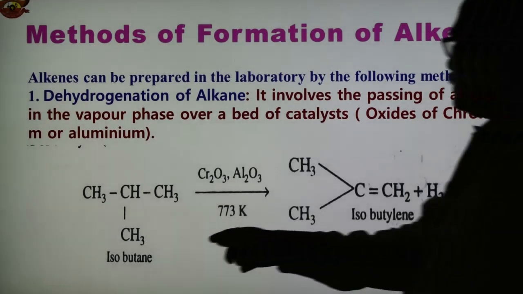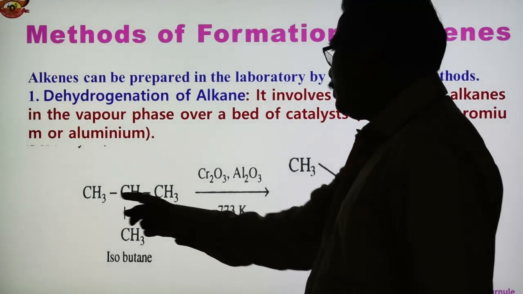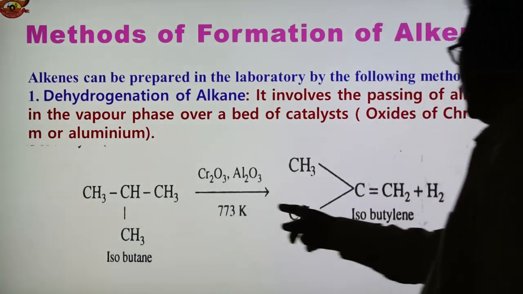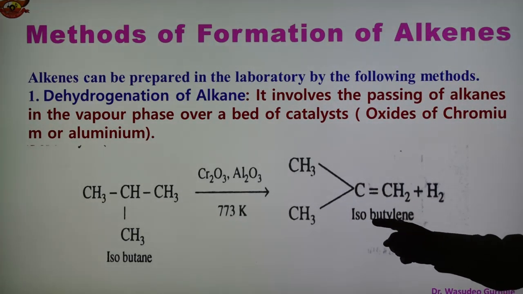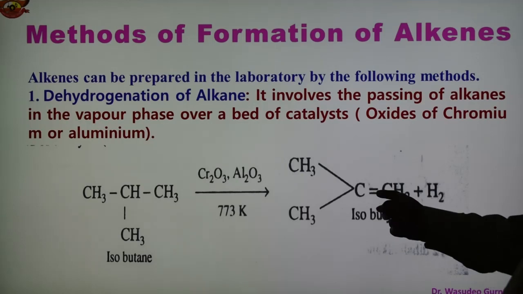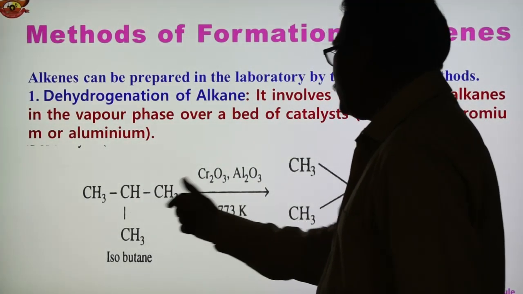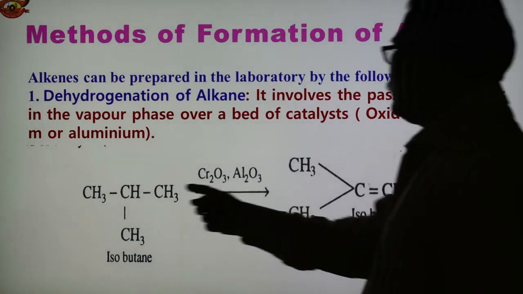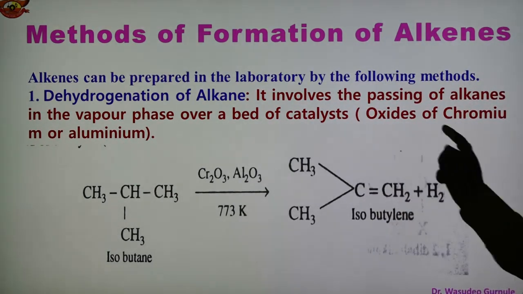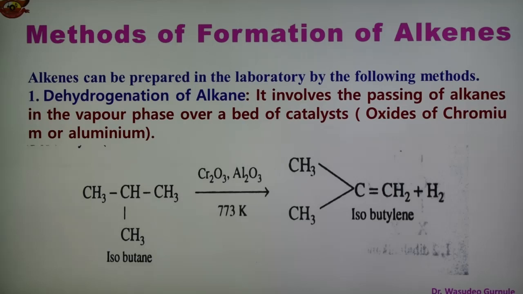So here the example given is isobutane. This is the isobutane, and it is converted to isobutylene. So this is the carbon double bond. One hydrogen from this carbon and one hydrogen from this carbon is removed. H2 is removed, and now here C double bond CH2 is there. So alkane is converted to alkene by the method known as the dehydrogenation of alkane.